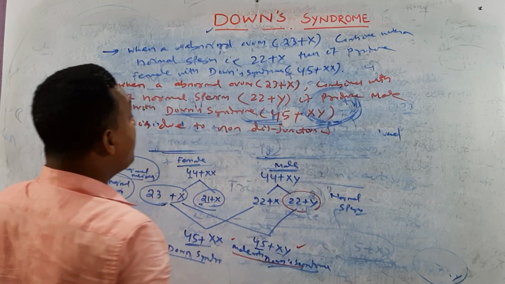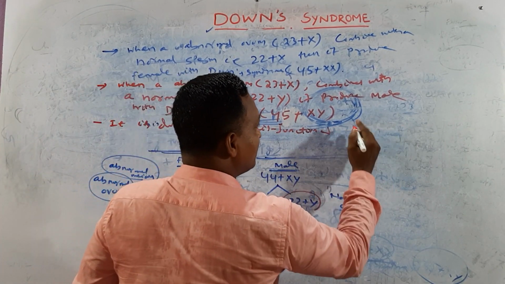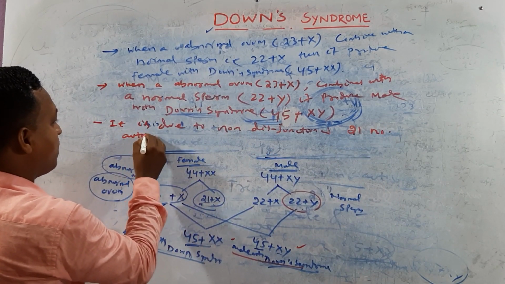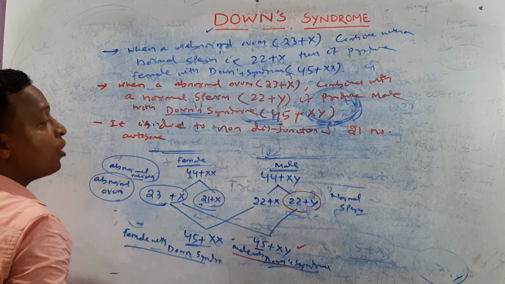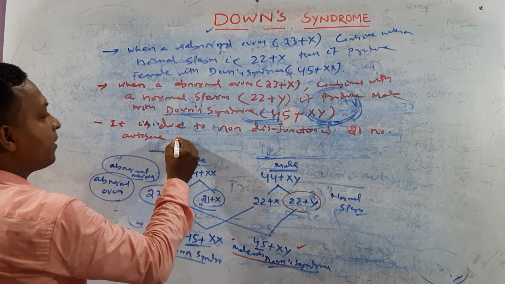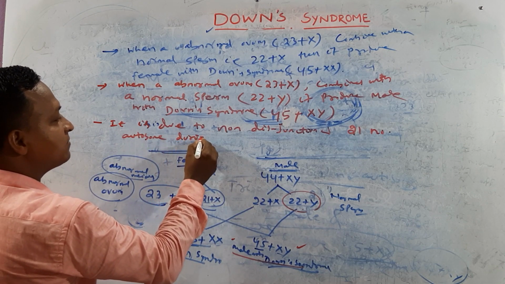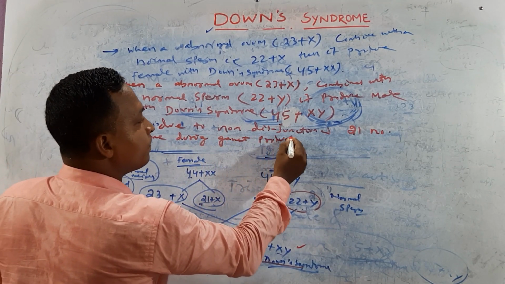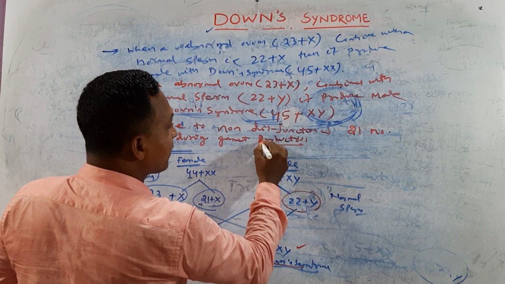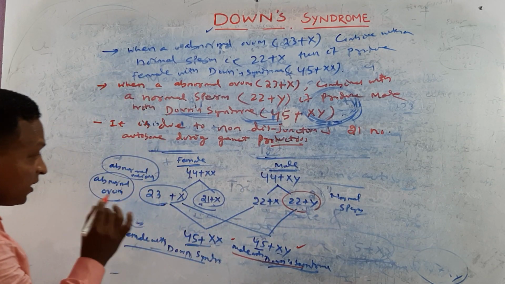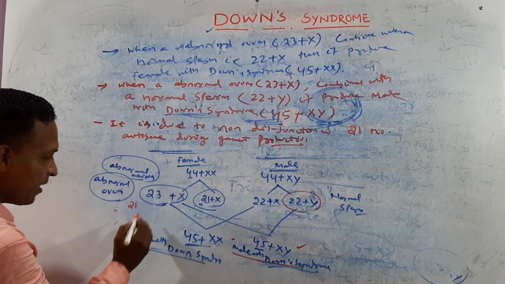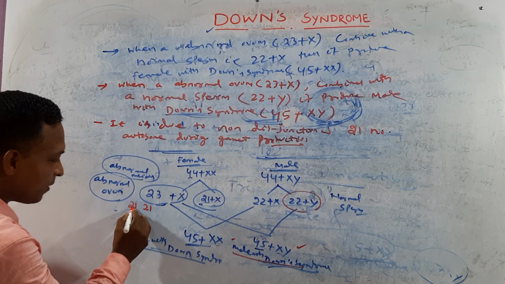It is due to non-disjunction of 21 number autosome during gamete production. Okay, try to guess. It is due to non-disjunction of, here, I already told you. This is a 21 number autosome. This is another 21 number autosome.